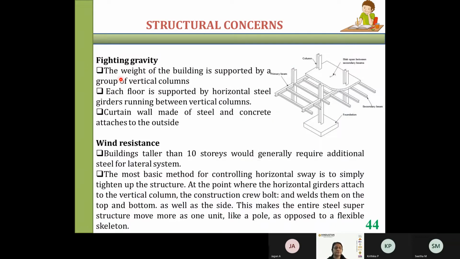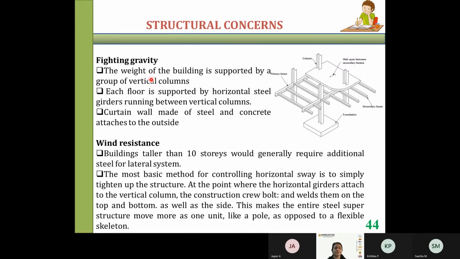Now, fighting gravity. The weight of the building is supported by a group of vertical columns. You can see here a group of vertical columns. There are 4 columns here. You can see all the primary beams and the secondary beams here, and you have a slab over it. What is the purpose of all these structural elements?